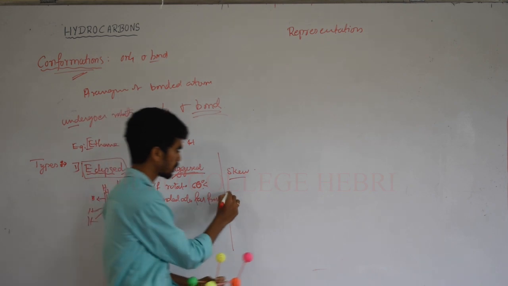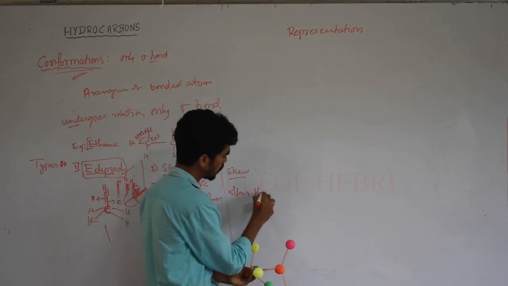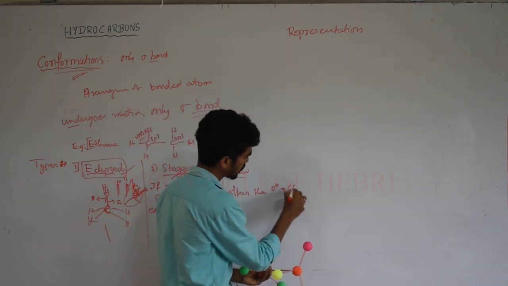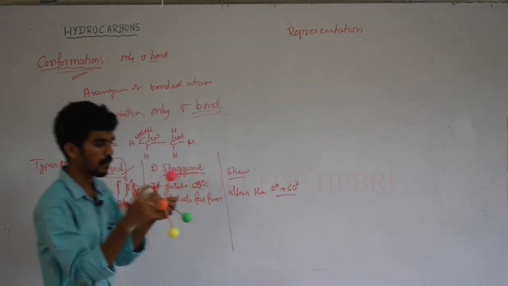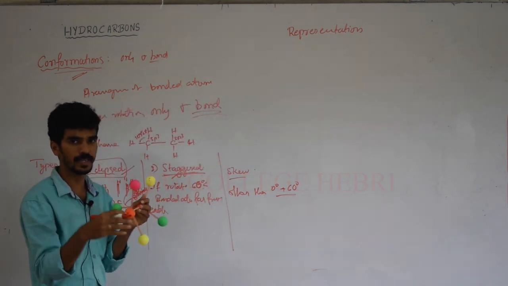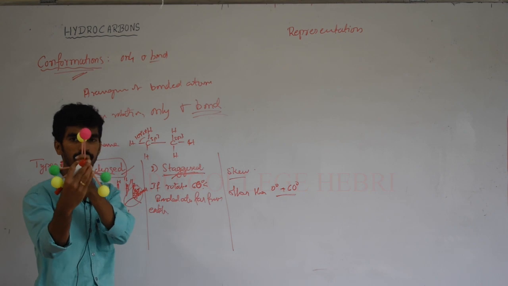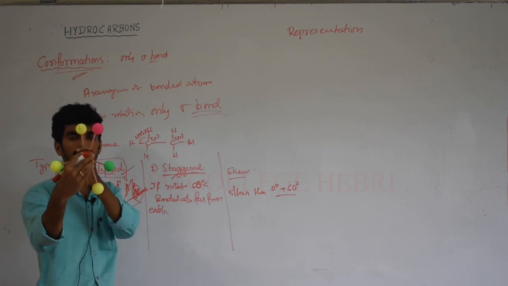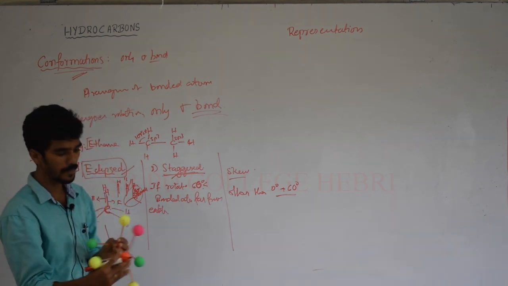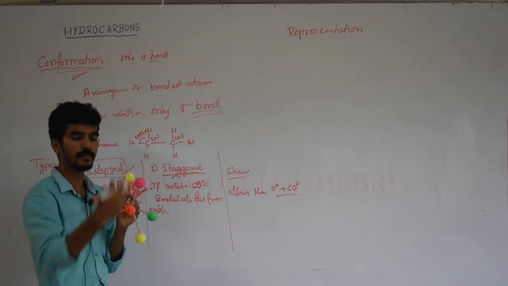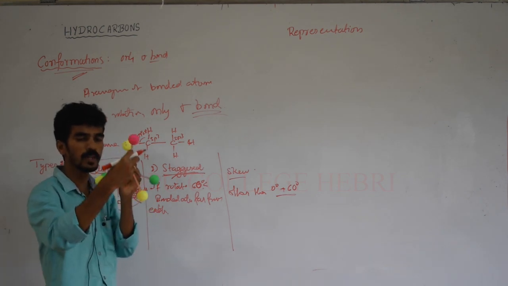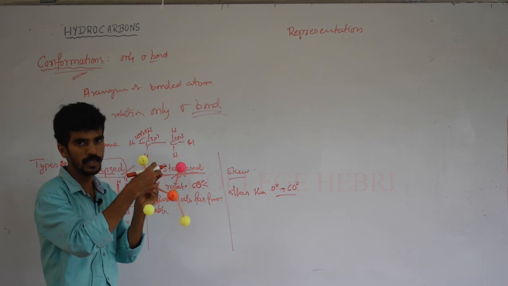Other than 0 and 60 degrees, this bond angle is called angle strain. Even if you hold it like this and rotate, there is an angle formed between the front bonded atoms and the back bonded atoms. Bonded atoms means these two lines, you should take these two lines.